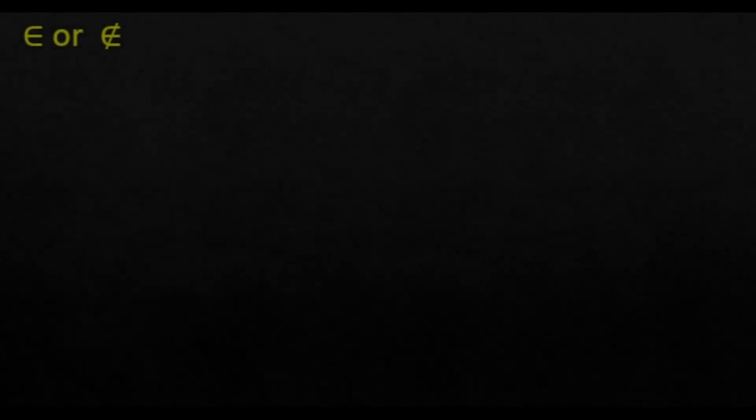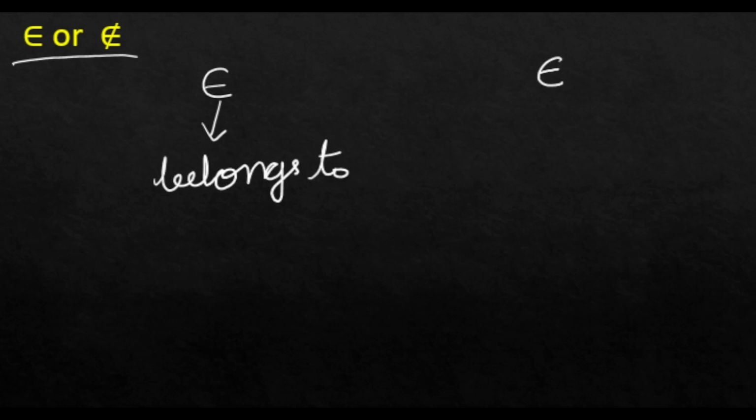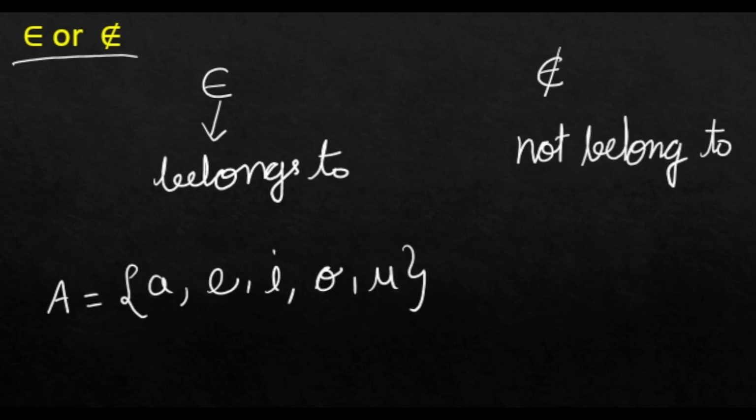Another term, belongs to, not belong to. To show whether an element belongs to a set or not, we got two symbols. This is the symbol for belongs to. This is the symbol for not belong to. Suppose we have set A having elements A, E, I, O, U, all the vowels of the English alphabets. To show whether an element belongs to this set or not, we will use these two symbols.